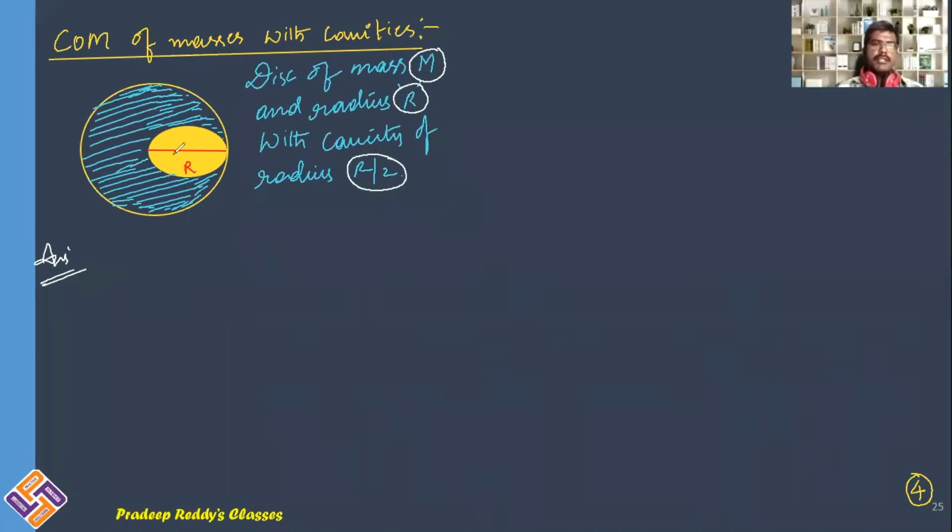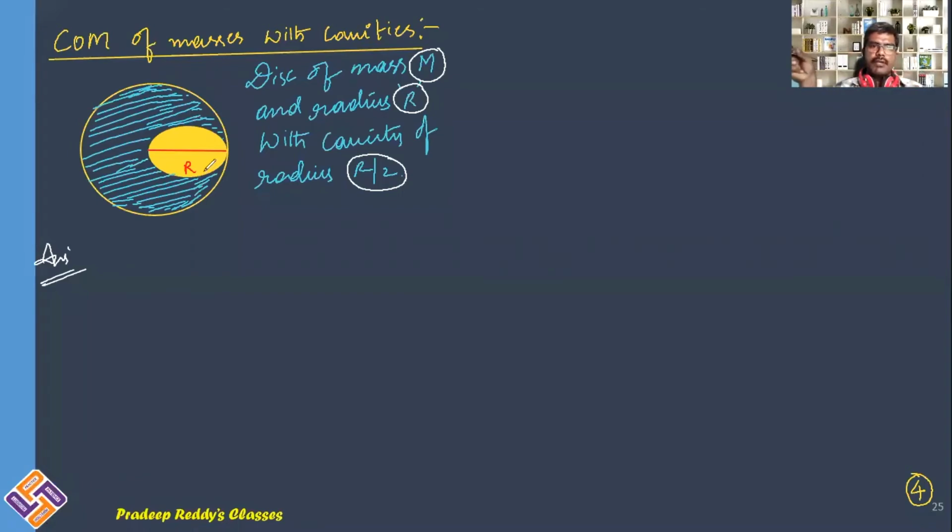I am removing that portion from the whole disk. I want to now calculate the center of mass of this remaining portion. This part is the cavity and this is the remaining portion.